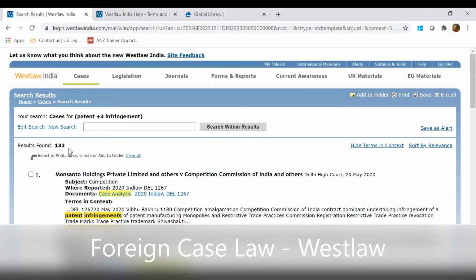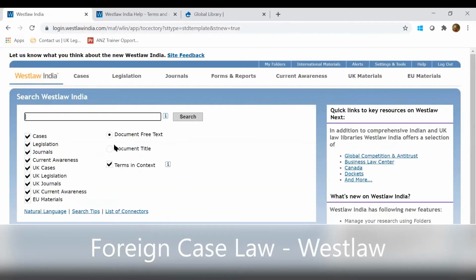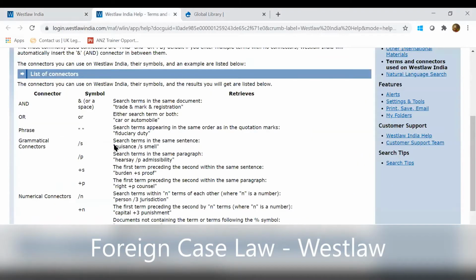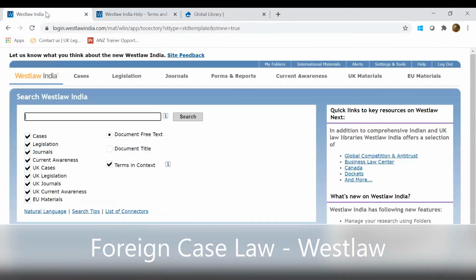So this is how you can make use of the connectors which are available here on the home page itself. You can probably take a printout of it and keep it in front of you. So this will help you to make your search very easy, and you'll be able to generate the relevant results as well. I hope I'm clear with this.